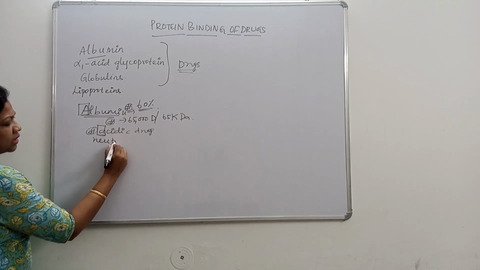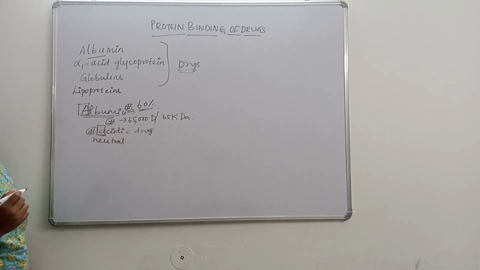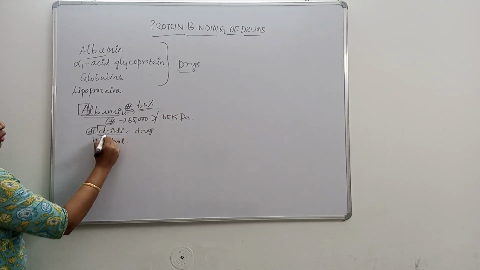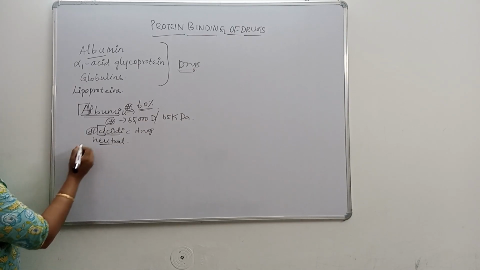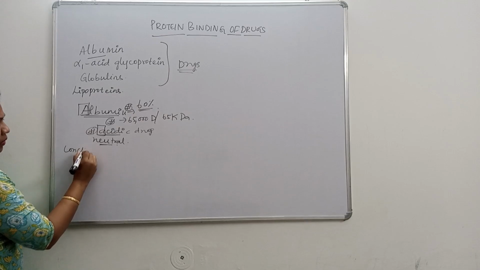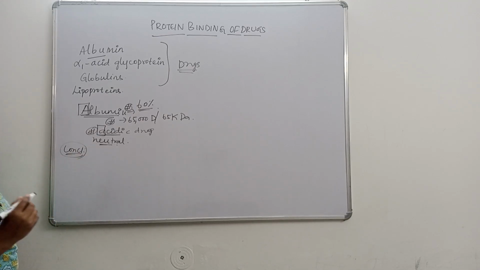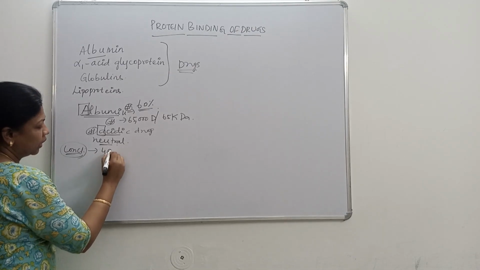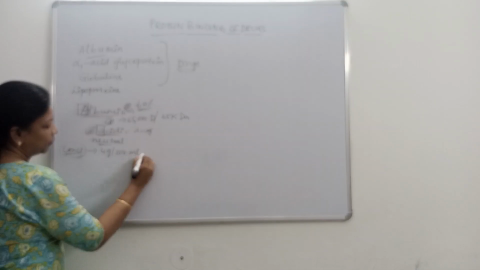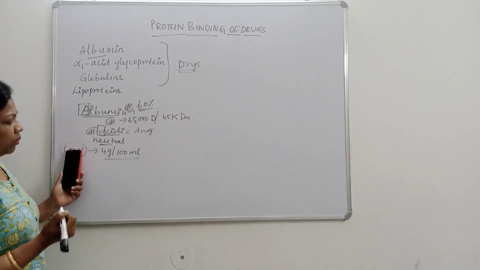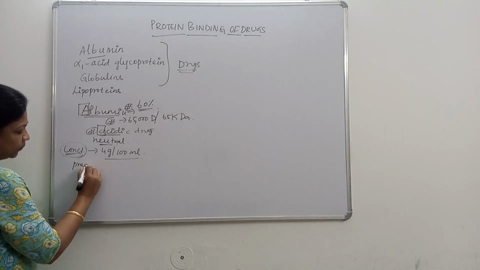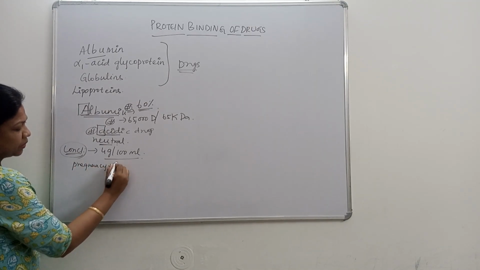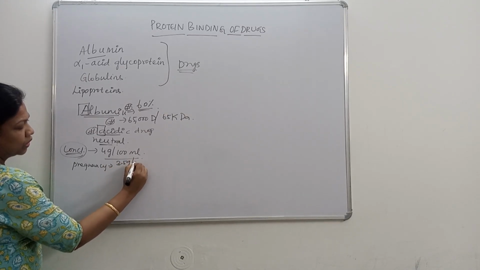Not only acidic drugs, some neutral drugs also get bound with this albumin and affect the properties of these acidic and neutral drugs. So what is the concentration of albumin? Albumin's concentration in plasma is high, about 4 gram per 100 ml. This is the normal concentration of albumin in plasma. But in some cases, like in pregnancy, during the last trimester, this reduces to 3.5 gram per 100 ml.